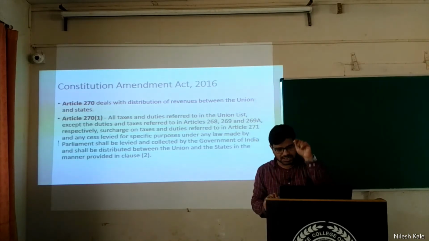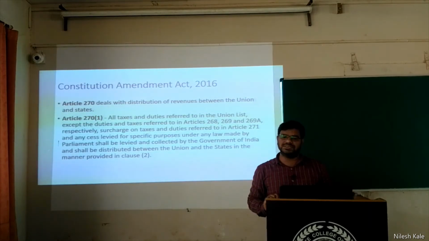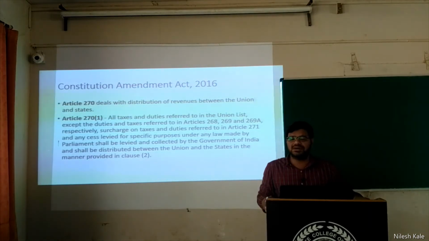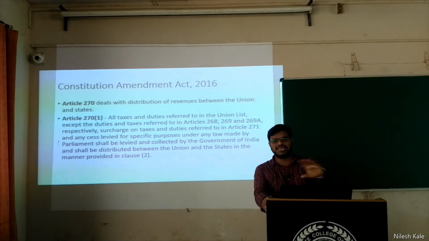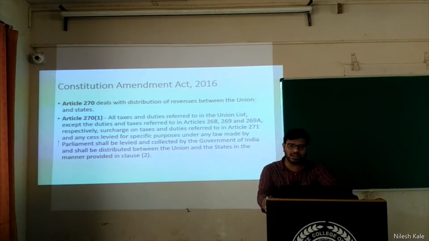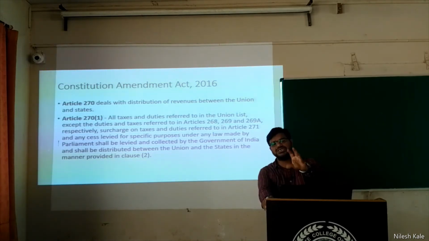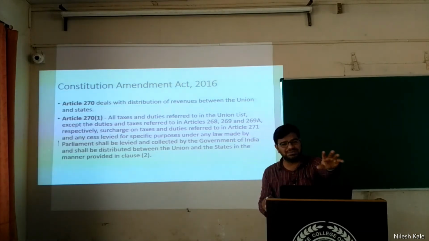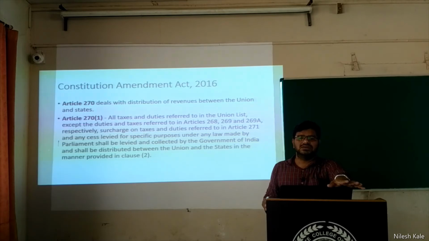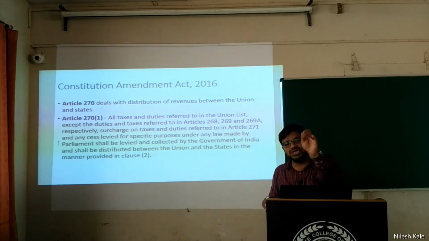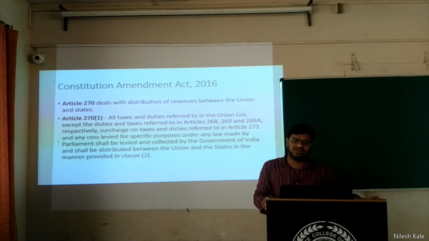They cannot use this fund for any other purposes. One more example, Swachh Bharat cess, which is assigned by the central government. Now this Swachh Bharat cess means it is such taxes which are collected from the common person, from the citizens of India, which is only used for the Swachh Bharat Abhiyan, and it cannot be used for any other thing.